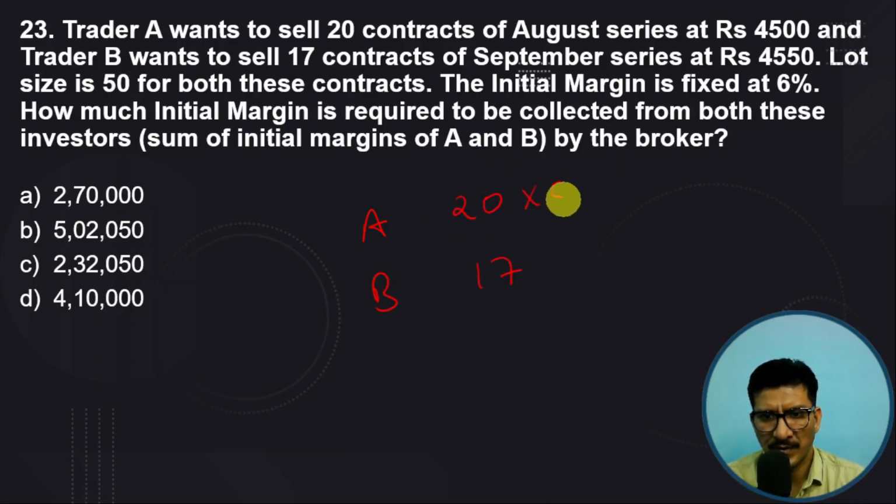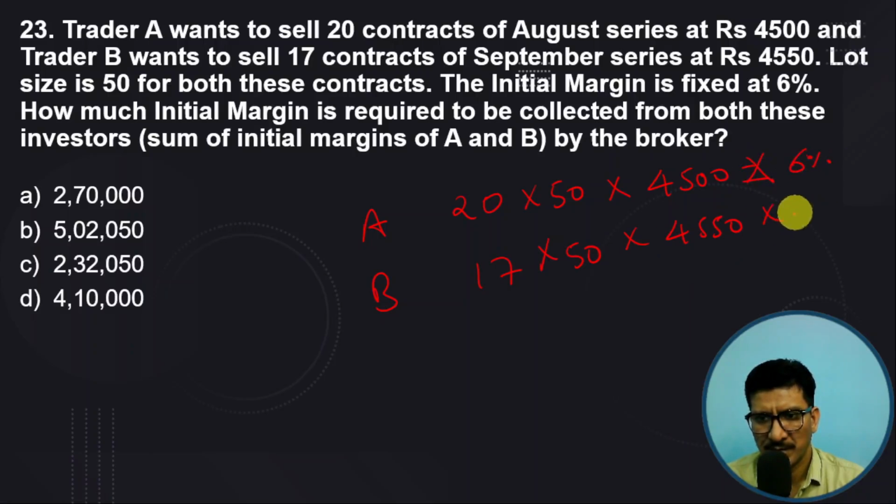The lot size is 50. The prices are 4,500 and 4,550. You multiply this with the percentage, 6%, so you'll get the value of both and you get the answer.